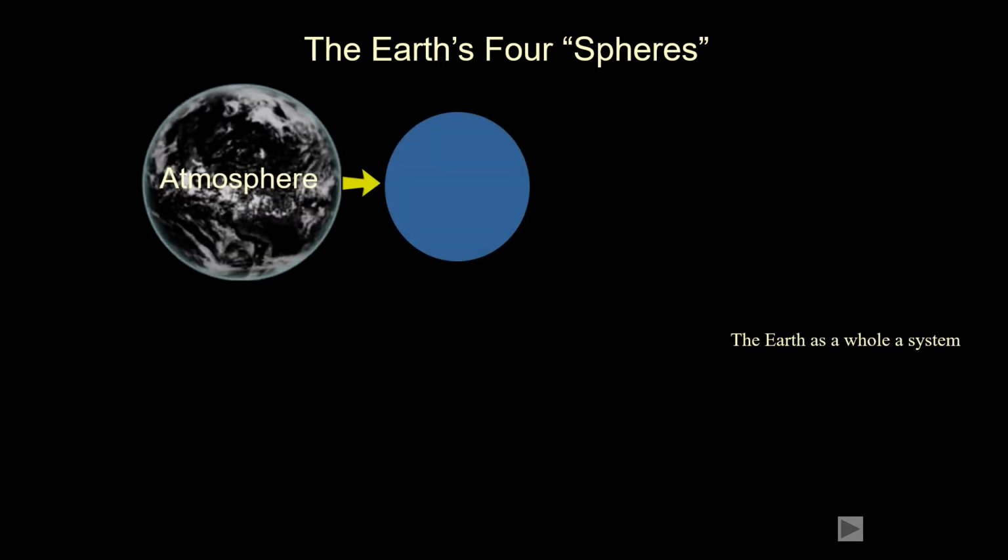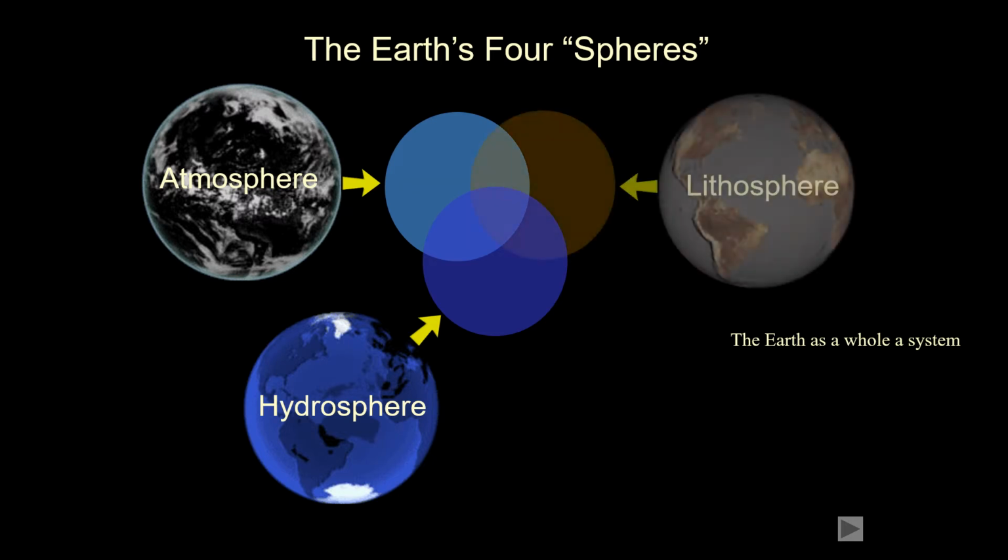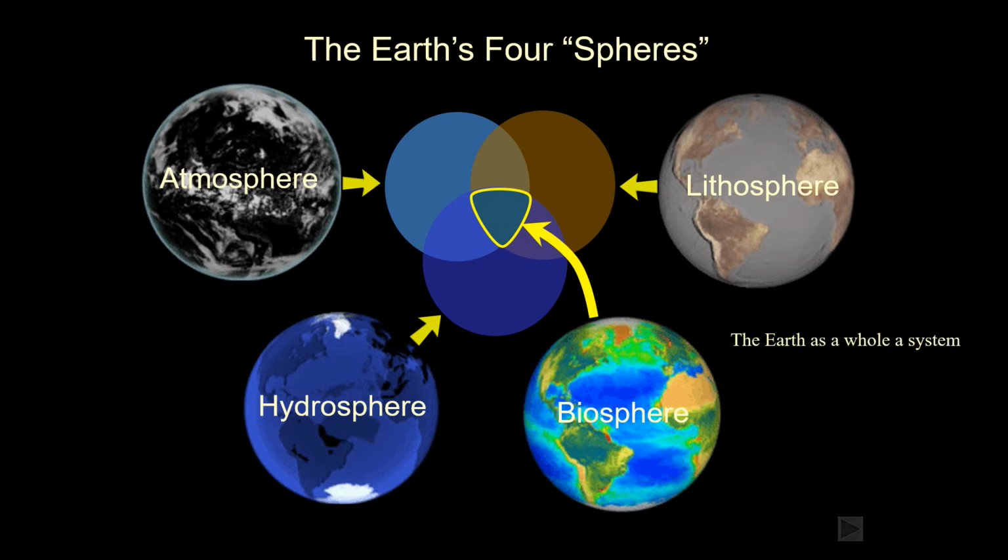We'll be talking about that throughout this semester because this is a meteorology class, and we'll be talking about the interaction of the atmosphere and atmospheric variables, different types of weather phenomena. Another Earth system is called the Hydrosphere, and then the Lithosphere and Biosphere. The Hydrosphere is concerned with water, the ocean. The Lithosphere is the solid upper part of the Earth, and the Biosphere is all the living organisms. All these four subsystems work together, and that makes our Earth a whole system.